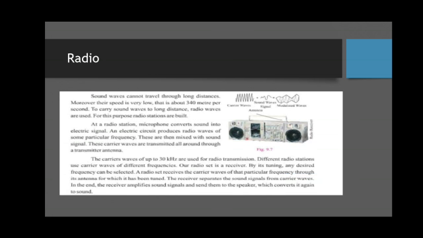Which antennas? Transmitter antennas, and then they are received through the receiver antennas that are present in your houses in the radios.